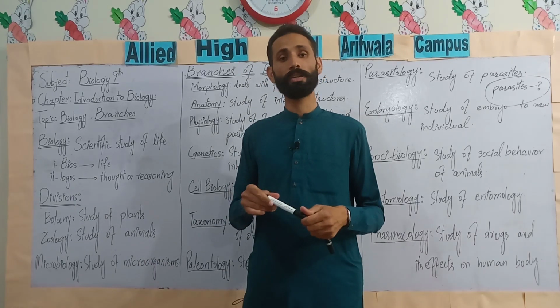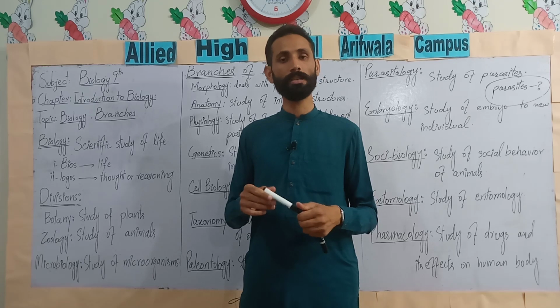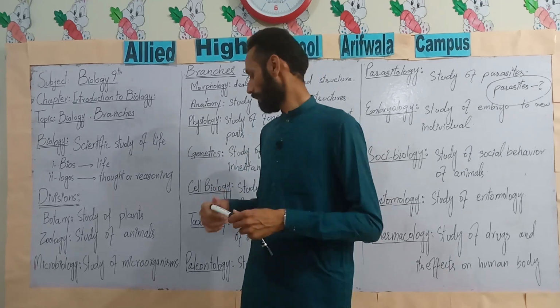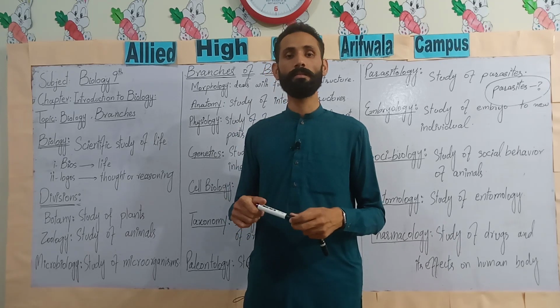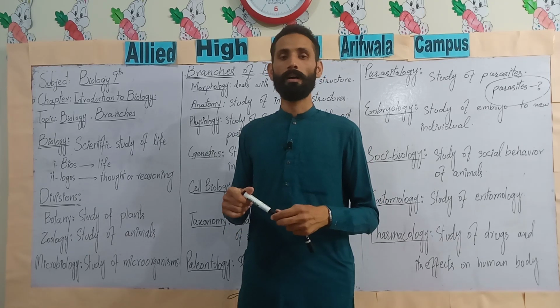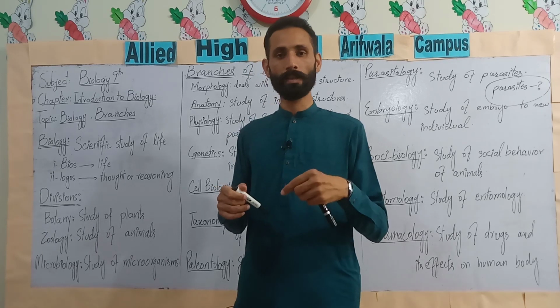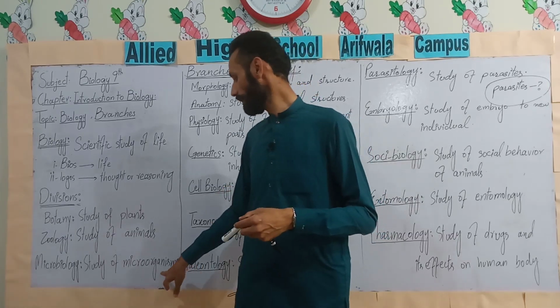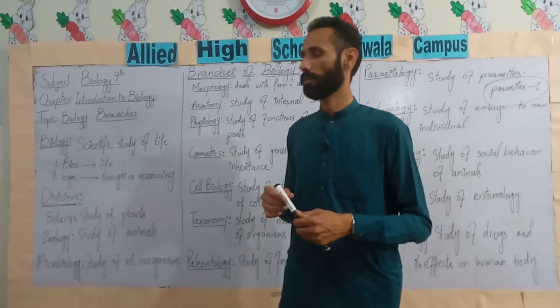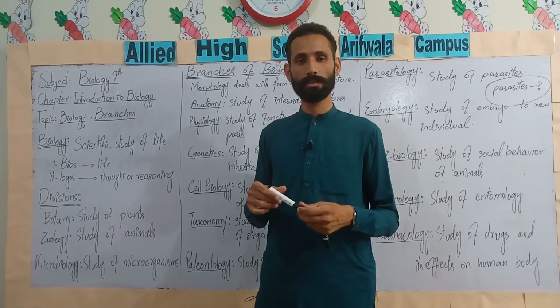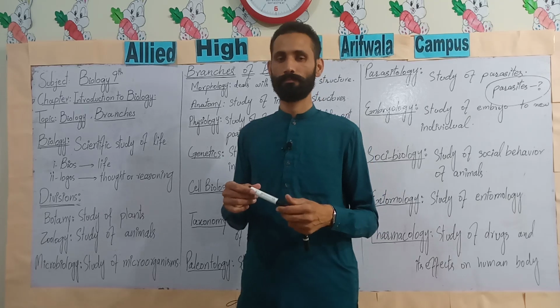Actually, those organisms that cannot be seen with the naked eye are called microorganisms. We need a microscope or some specific instruments to see these organisms. Now we will discuss the branches of biology.